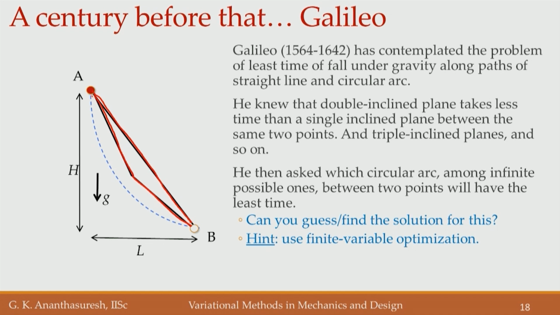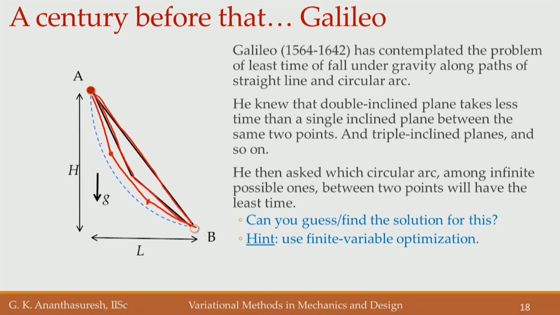And then if he takes 3 inclined planes, with a segment here and a segment here, it takes even less time. Then he thought, how about a circular arc? If you put a circular arc from A to B, that also reduces the time. So, he saw the circular arc as a limit of all these several segmented multi inclined planes.